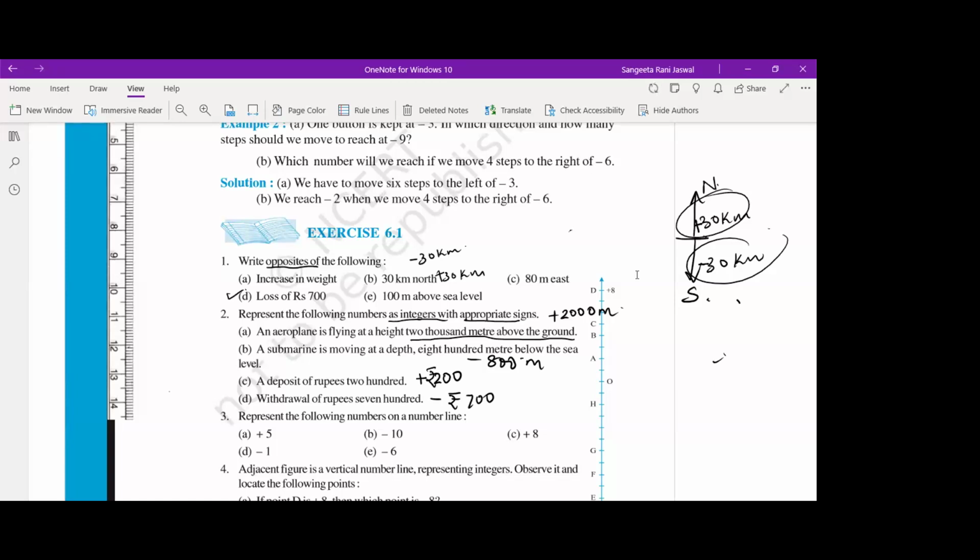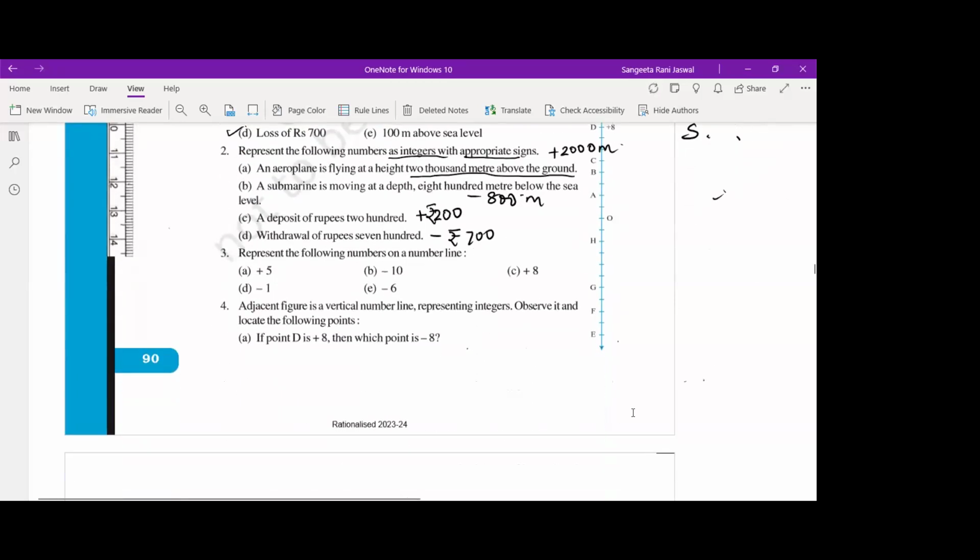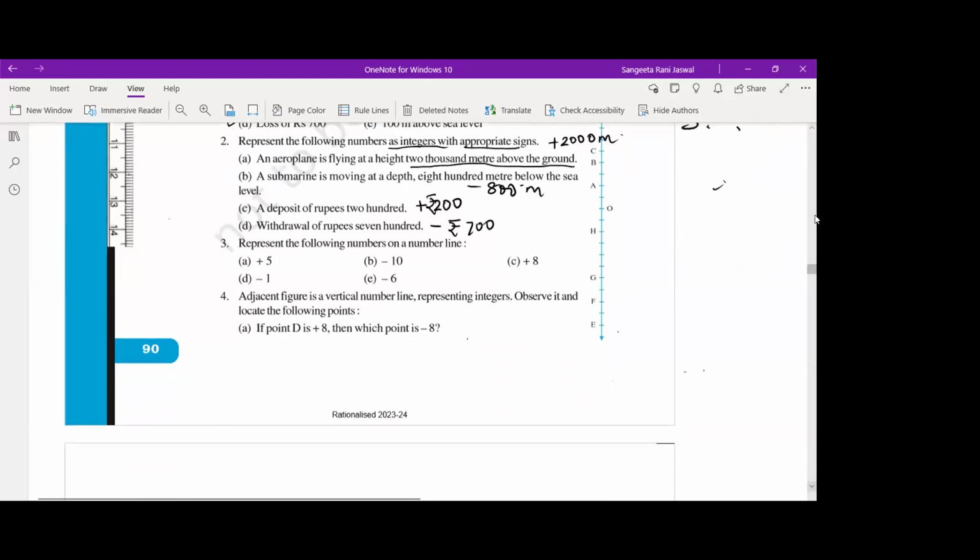Okay, so then the next question, represent the following numbers on the number line. You have just represented some numbers on the number line. Let's move on to the next question. Now, the adjacent figure is a vertical line representing integers. Observe it. You can see the vertical line here. Now, if point B is plus 8, then which point is minus 8?